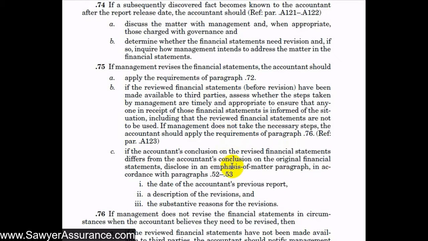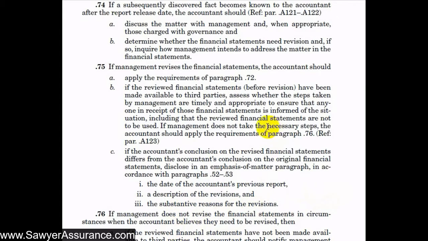But if it turns out that the revision makes us, in our judgment, revise our conclusion on the original financial statements, then we need to disclose an emphasis of a matter paragraph in accordance with 52 and 353, which we did a video on earlier, so you can go back to that section. But within this emphasis of a matter paragraph, we need to include 3 points. One of those is the date of the accountant's previous report before we've made this revision, a description of the revision, and the substantive reasons for the revisions.